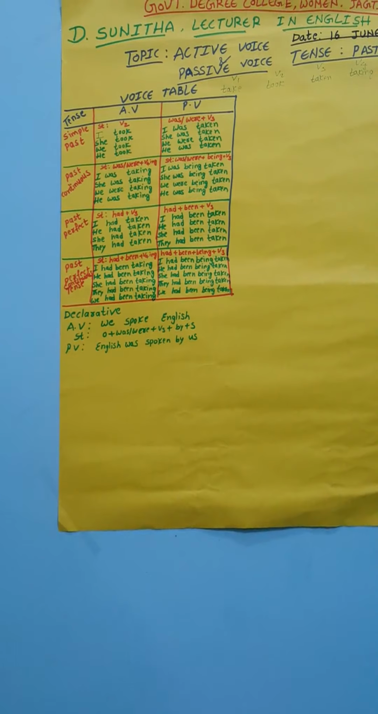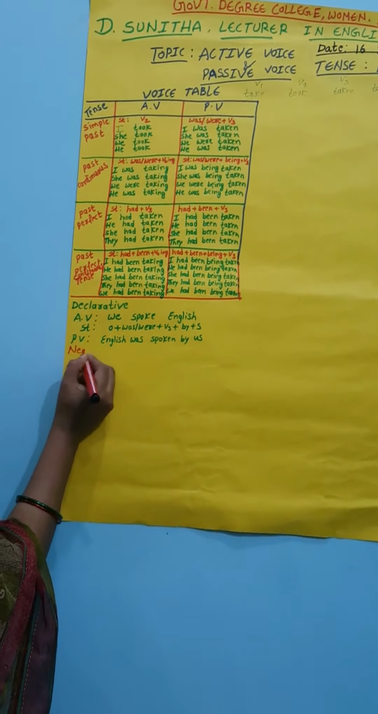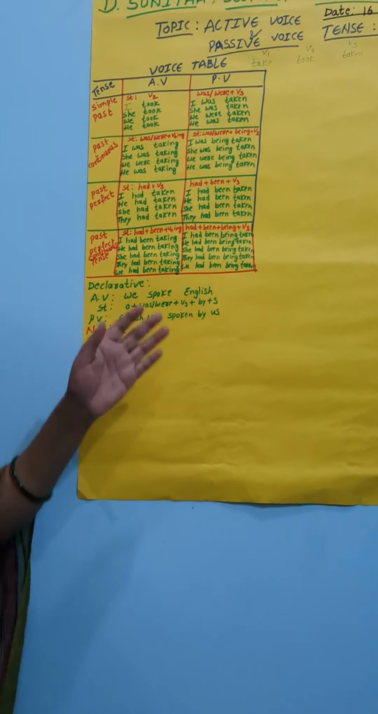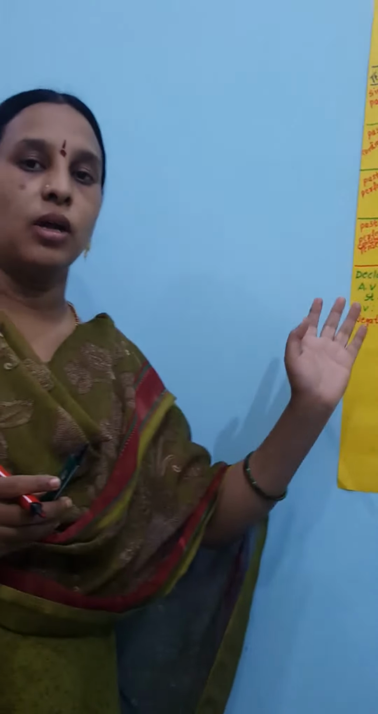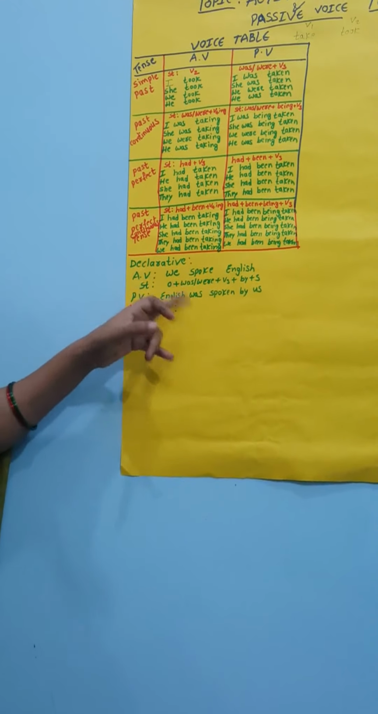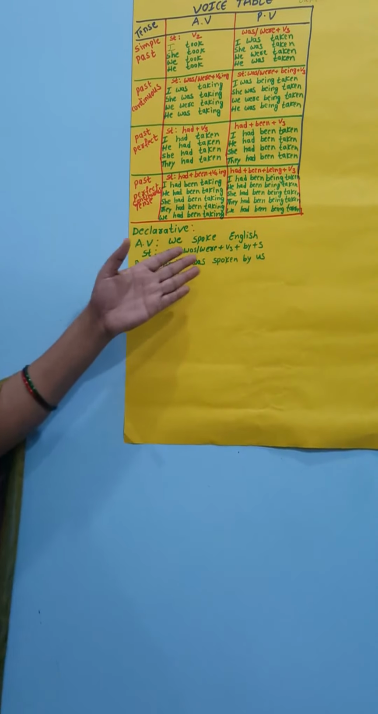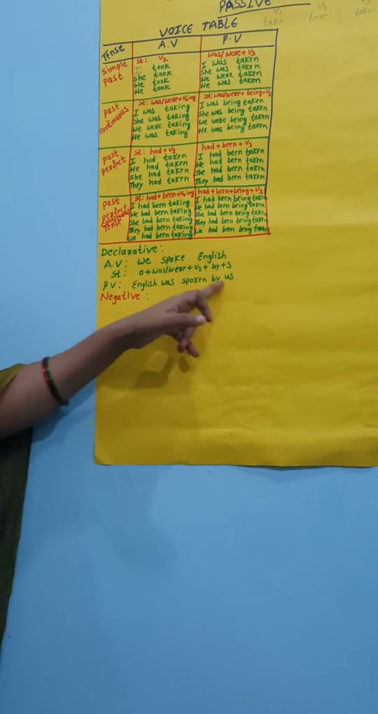So this is the structure of the declarative sentence. Same to same, we can observe the negative form. Already we learned the declarative form. Declarative is nothing but the positive form, also called the affirmative sentence. So we can't use any "not" or "no" here. It declares something, so it is called declarative. We speak English. In the passive voice: English was spoken by us.